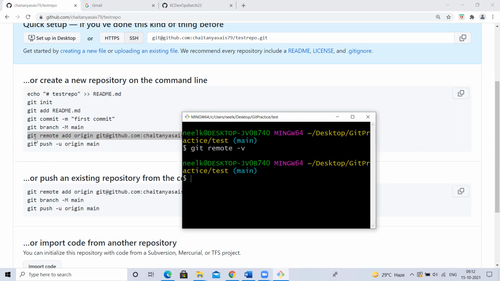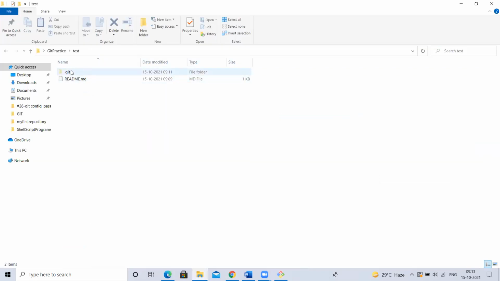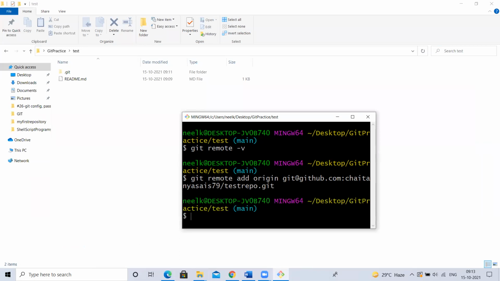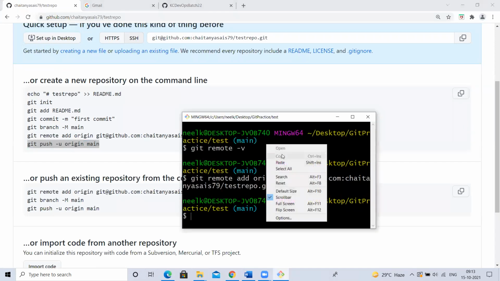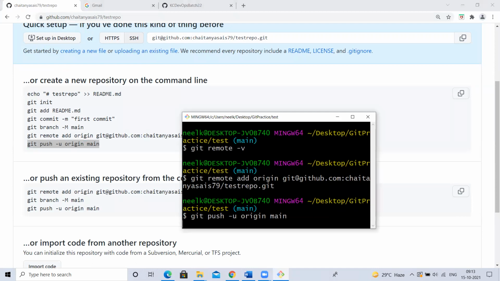Now I am going to add that remote: git remote add origin. I'm specifying this. So for my local repository, I'm saying, hey, local Git, this is going to be your remote repository. Now, when I push something, you push into this. So now I'm going to push the changes: git push -u origin main.